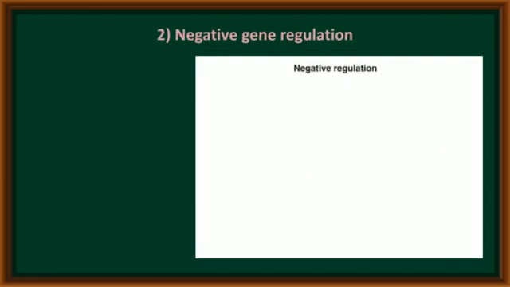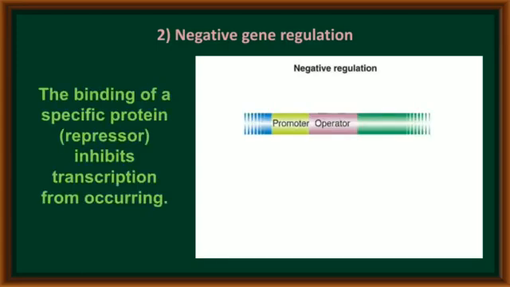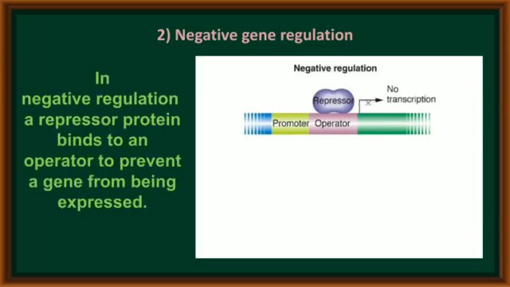Now the second type of gene regulation, that is negative gene regulation. In this negative gene regulation, if the promoter has some special proteins called repressor proteins, these repressor proteins inhibit the binding of RNA polymerase enzyme on the promoter. If RNA polymerase enzyme does not bind on the promoter region, the transcription process will be stopped.